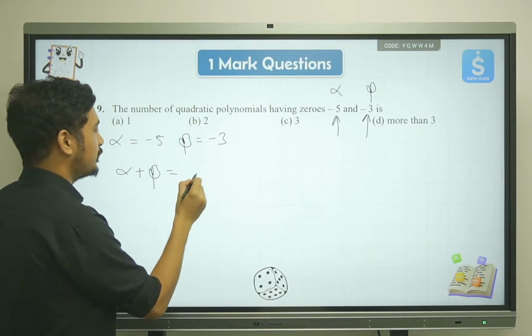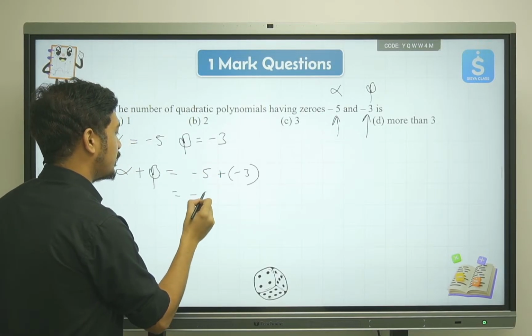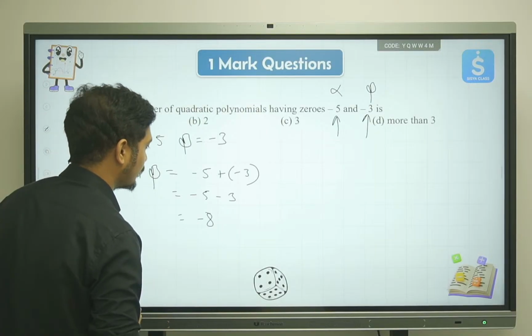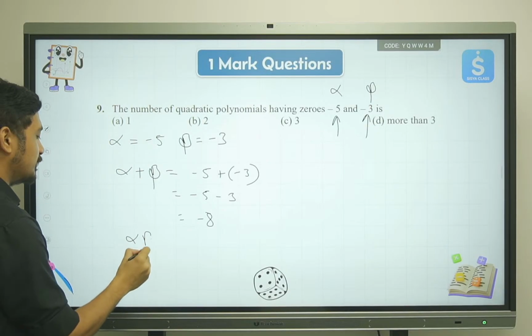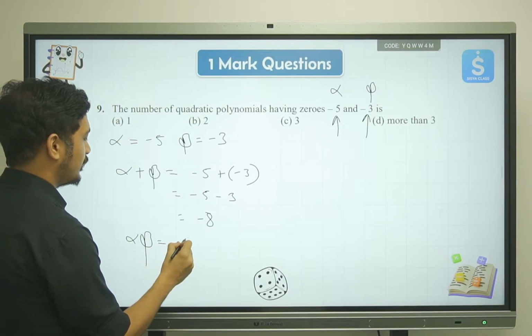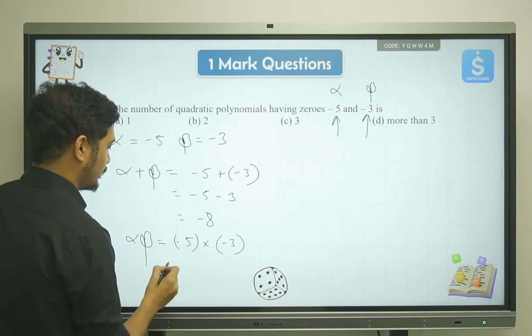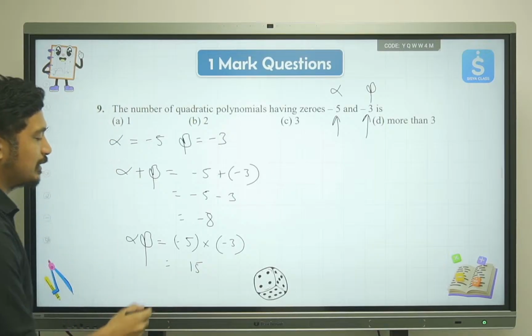Sum of zeros will be minus 5 plus minus 3, which is minus 5 minus 3, equal to minus 8. Now we have the sum of zeros. Now we'll take the product of zeros. So product of zeros will be alpha into beta, which is minus 5 into minus 3. 5 threes are 15, and minus minus is plus. So that will be 15.